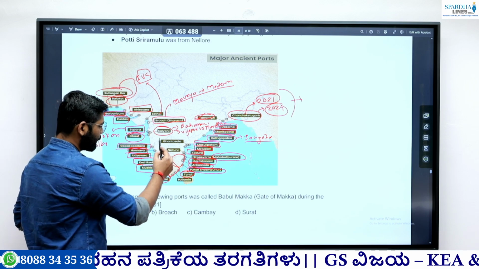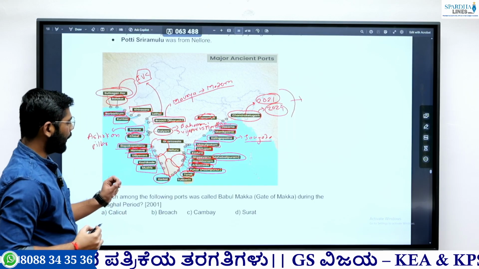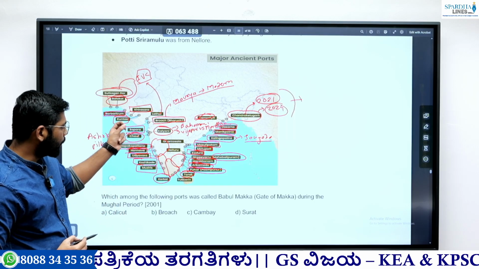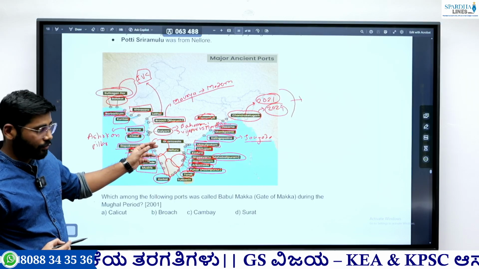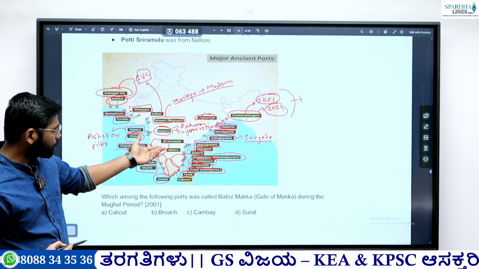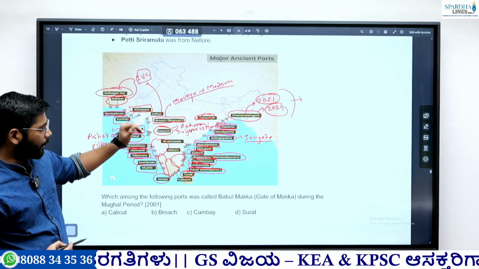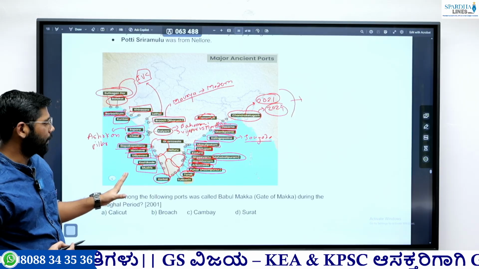Then this part mostly belongs to the Kadamba dynasty. After the Kadamba, this goes to the Western Chalukya, sorry, the Badami Chalukya. After the Badami Chalukya it goes to the Hoysala. Then after the Hoysala, the Vijayanagara dynasty comes. So these are the mostly associated dynasties.